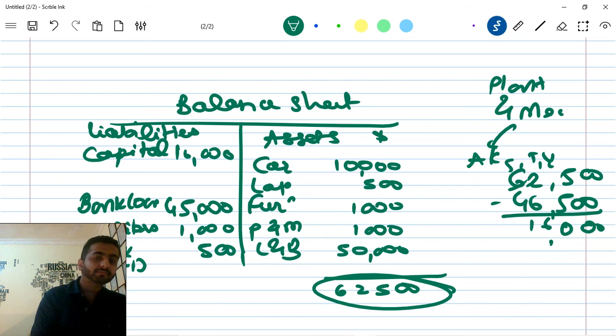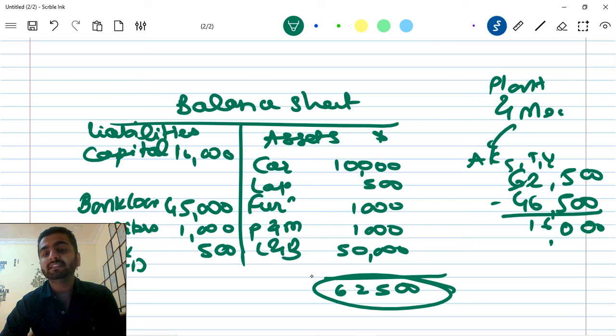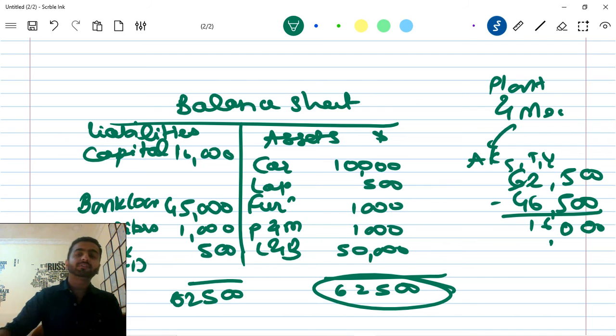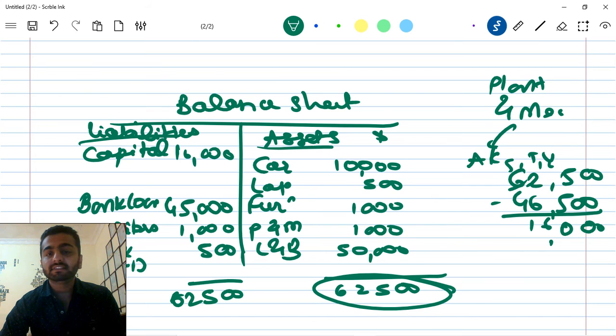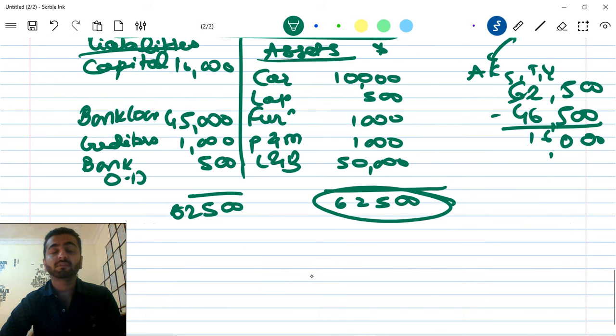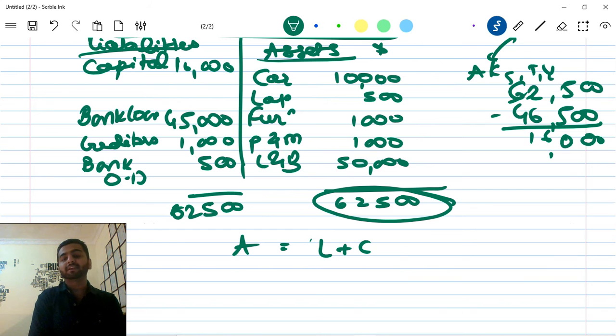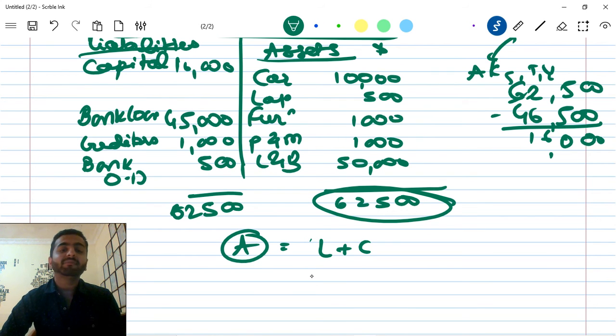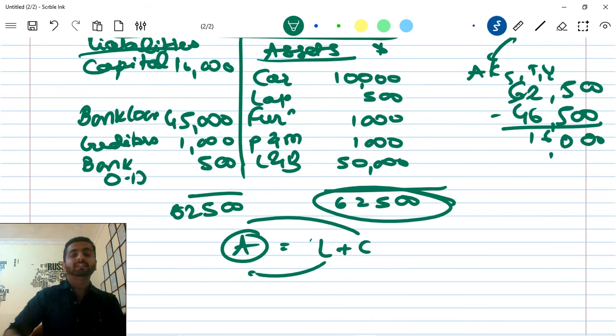That is what capital is. And from whatever person I have taken the loan, why would I have taken the loan? To buy these things, obviously. How come I have assets of 62,500 is because I have my own money and I have taken someone else's money. So these are liabilities, these are my assets. So we can put up an equation like we used to do in maths, that is assets is equal to liability plus capital, right? The answer is matching. So I have my assets, I have my properties, either I have put my own money or I have borrowed someone else's money. Okay, so assets is equal to liabilities plus capital.